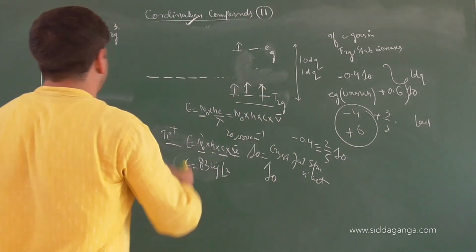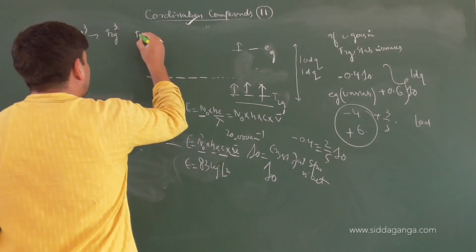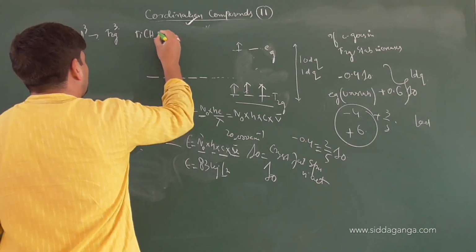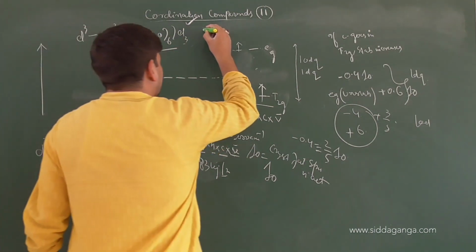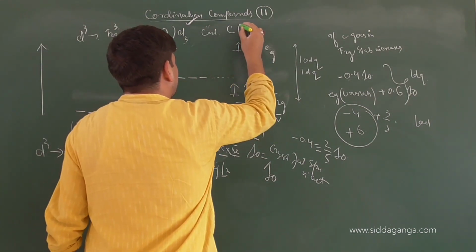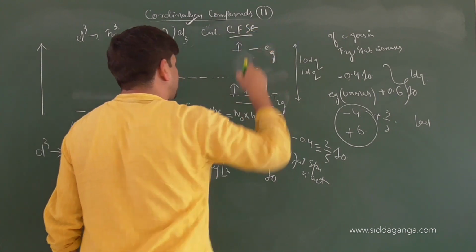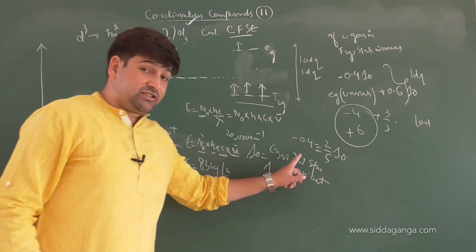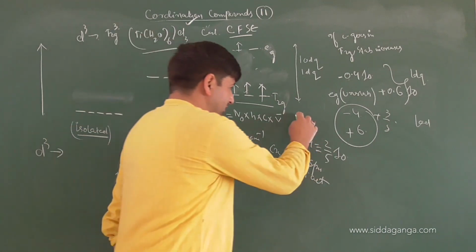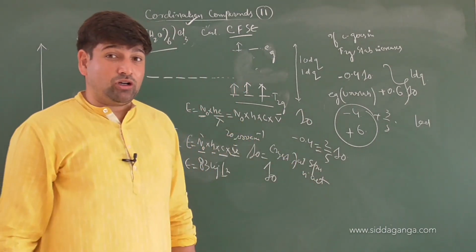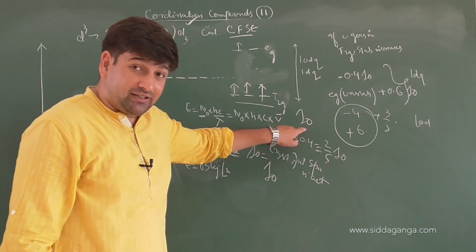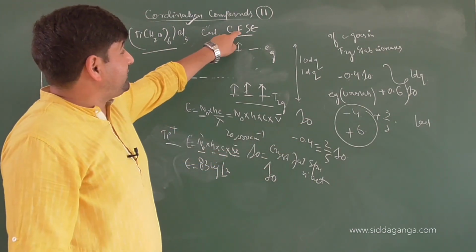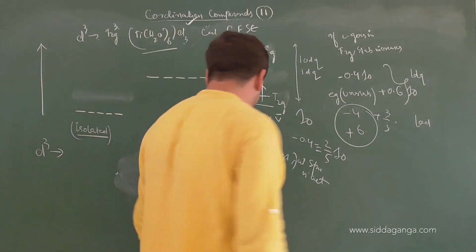Suppose we have a question: in [Ti(H2O)6]Cl3, calculate the CFSE. Now this is a different term here. One is crystal field splitting energy, that is the amount of energy, and one is crystal field stabilization energy.